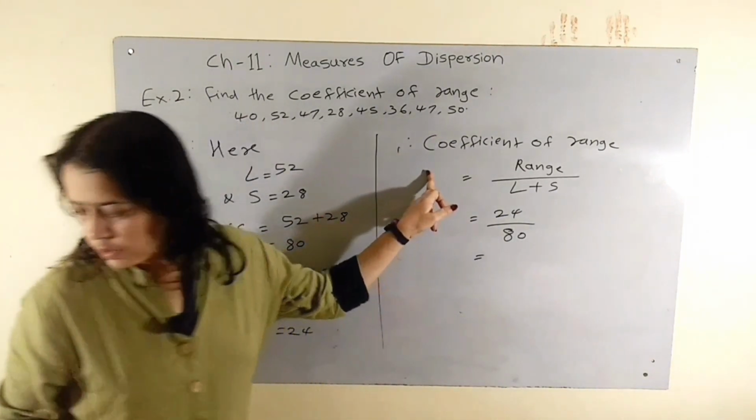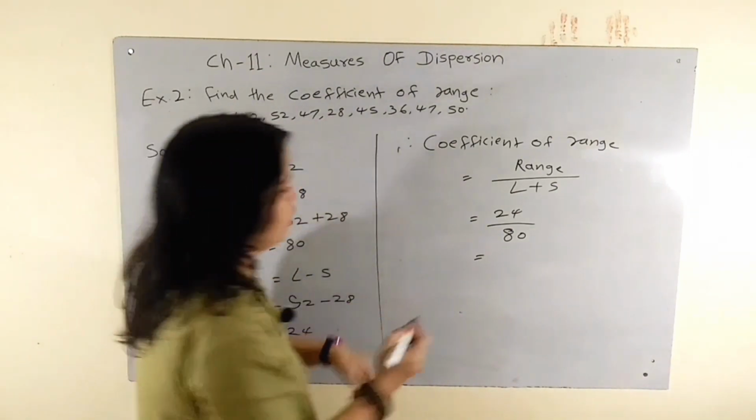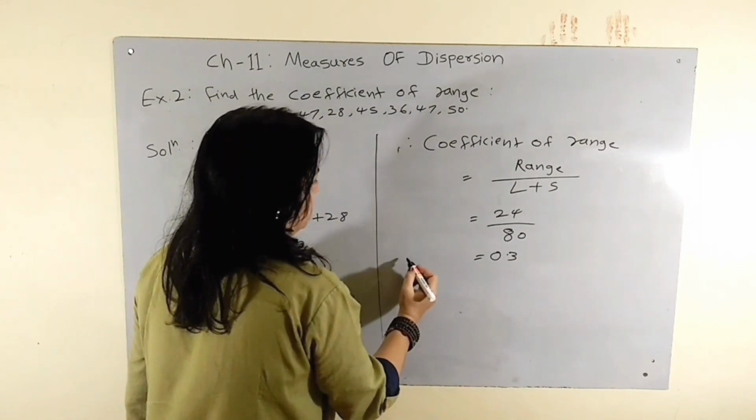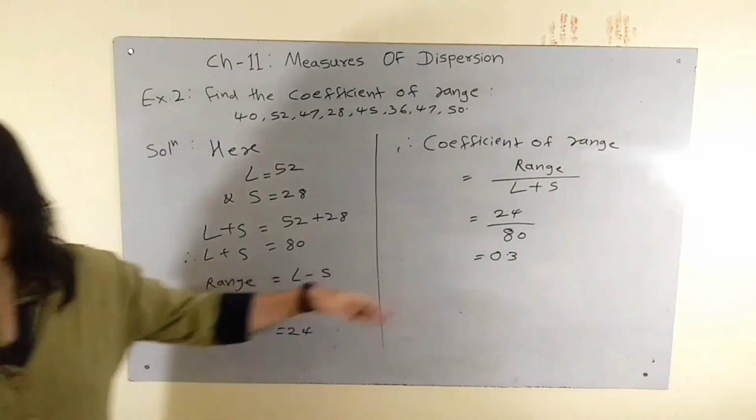Therefore, coefficient of range is equal to 0.3. This is our final answer.